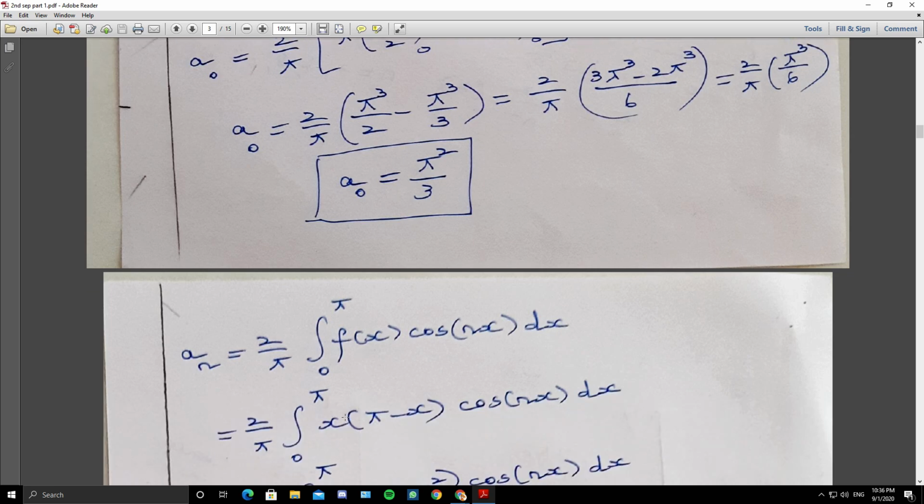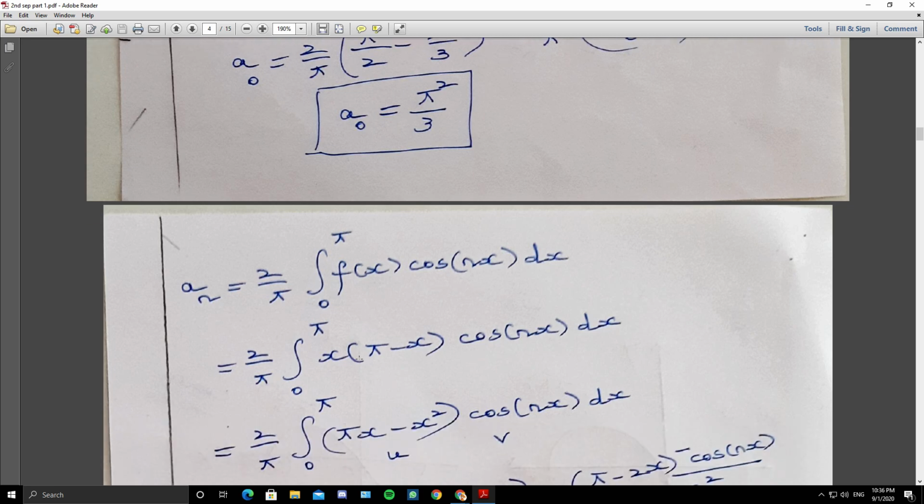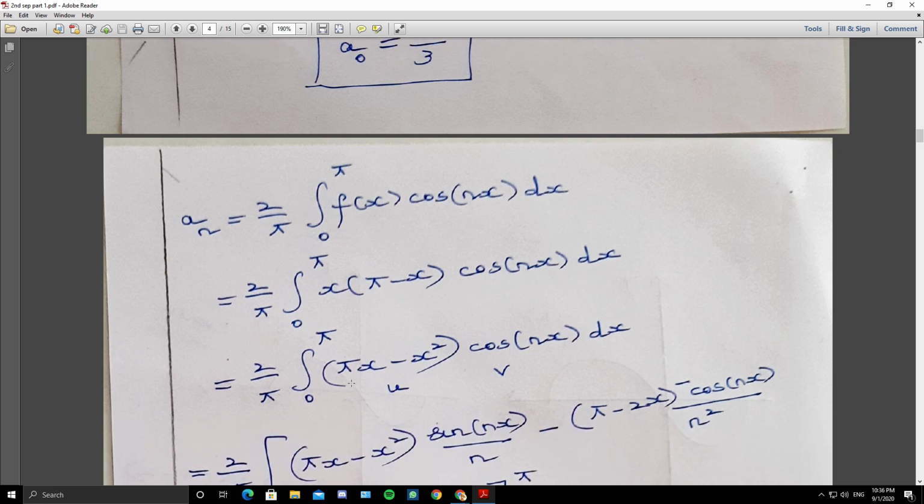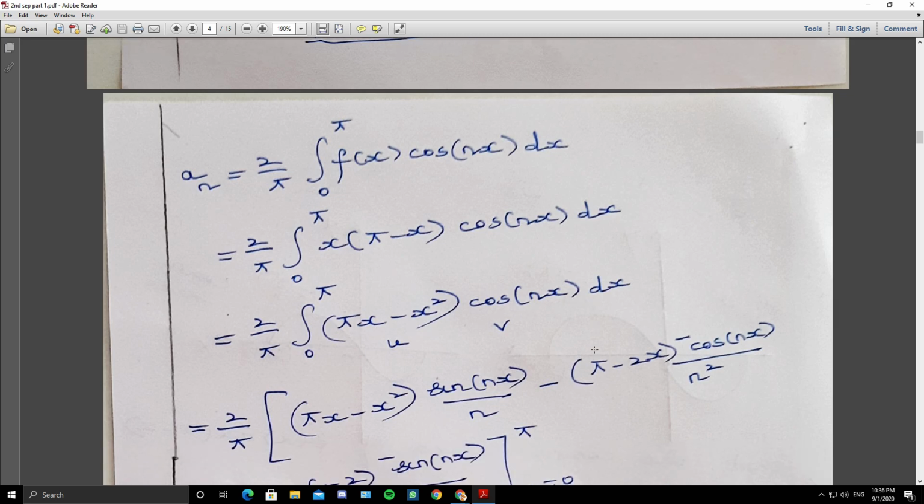So then coming to a n, 2 by pi integral 0 to pi f of x cos of nx dx. So what is f of x? x into pi minus x cos of nx dx, that is 2 by pi integral 0 to pi, pi x minus x square cos of nx dx.